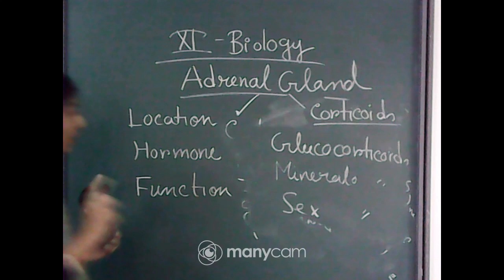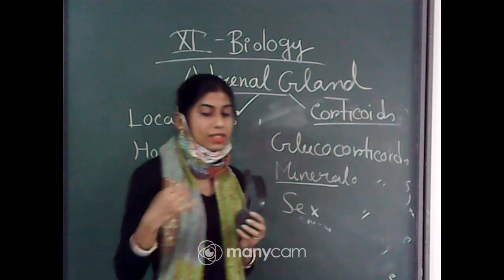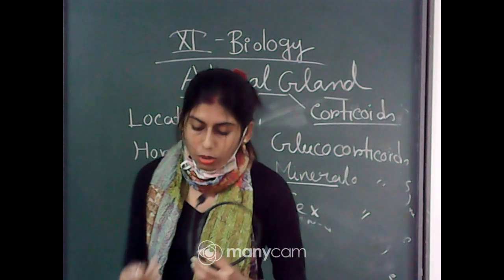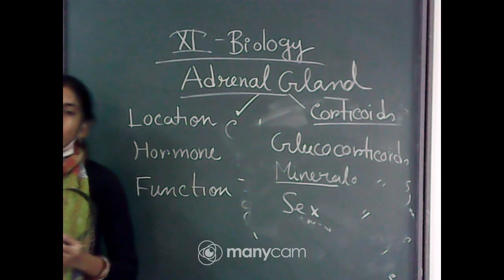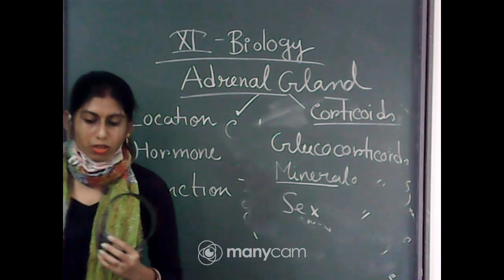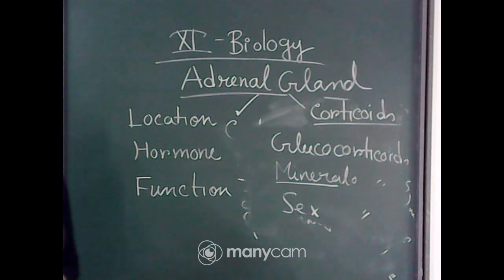Again, from the name we can say mineralo, that means it is related to minerals. Okay, so these hormones help in the regulation and maintenance of the balance of water and electrolytes in our body.